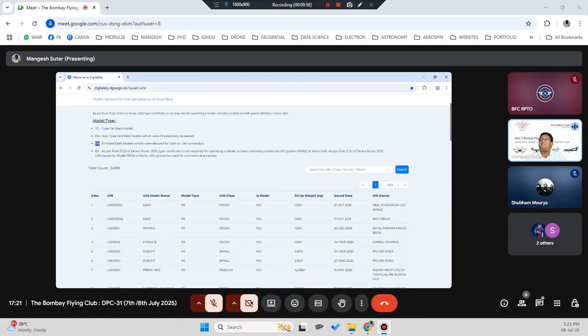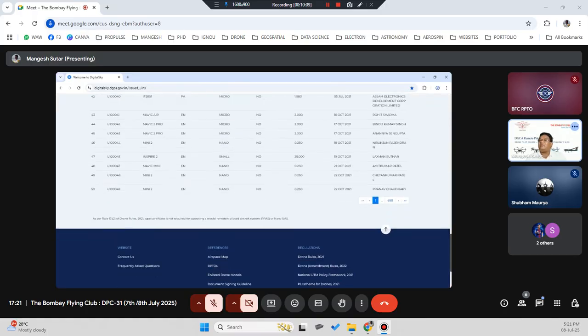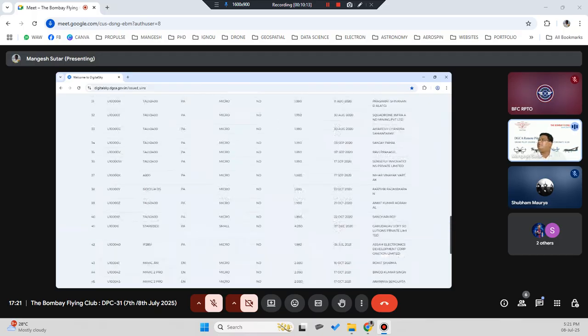Okay, EX, as per rule 13.2, model or nano operated are being called EX. So you can search if you can see anywhere EX is there. Look, EN is there. So these are all what we call DAN operated.